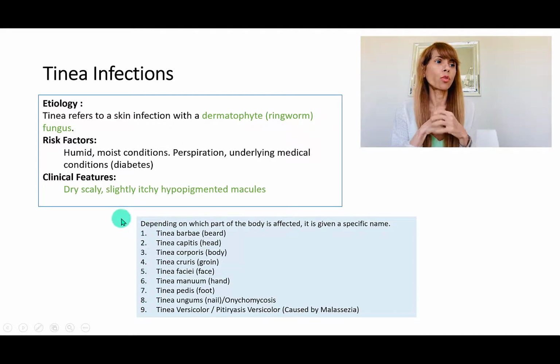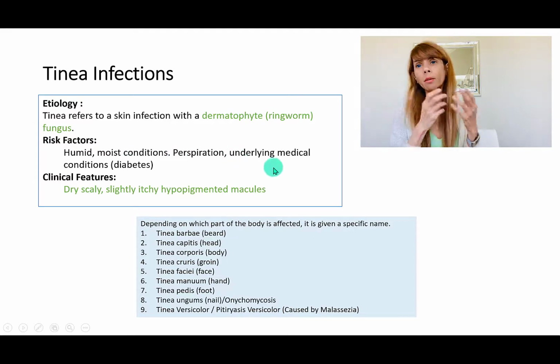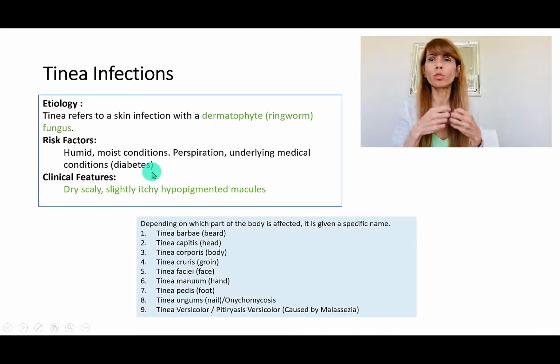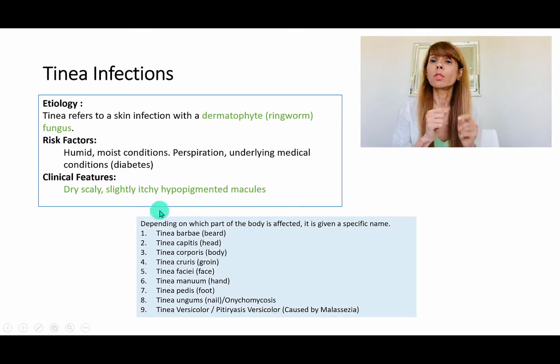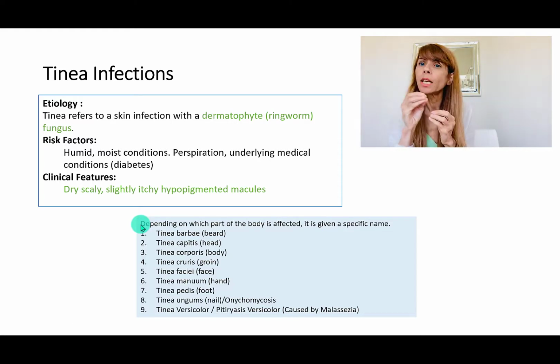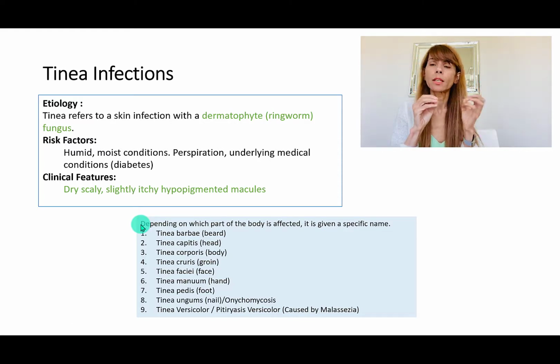And the risk factors are going to be humid and moist environment, perspiration, and underlying medical condition, for example, diabetes or any immune compromised condition. And the clinical features are going to be dry, scaly, slightly itchy, hypopigmented macules. So it's going to be macules, not other things. So it's going to be flat. There may be a little bit of scaling, but as we discussed earlier, scaling is usually a secondary skin lesion. So primarily these are going to be macules.